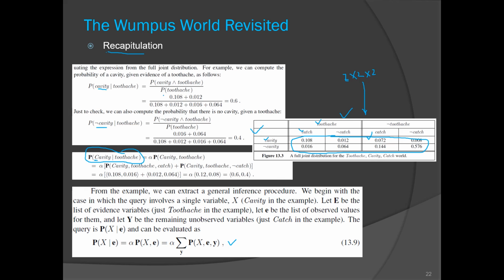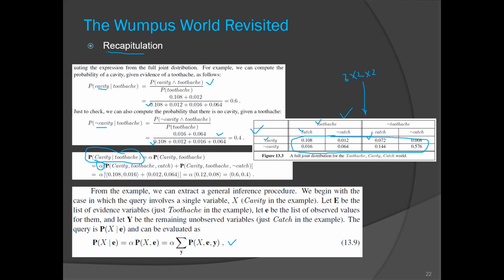And we were finding the probability using our product rule. Then we have seen the concept of normalization. As we observed that the denominator is constant, to simplify the calculation we replaced that denominator by a normalization constant denoted by alpha, right?